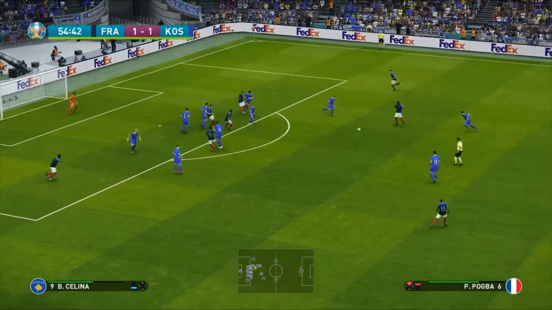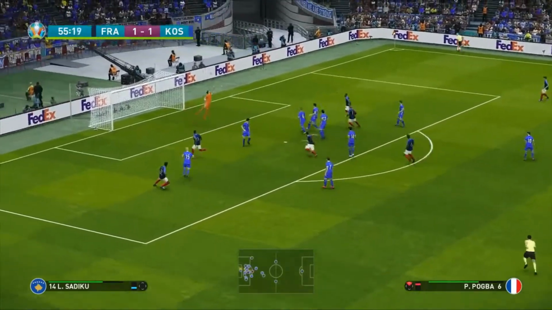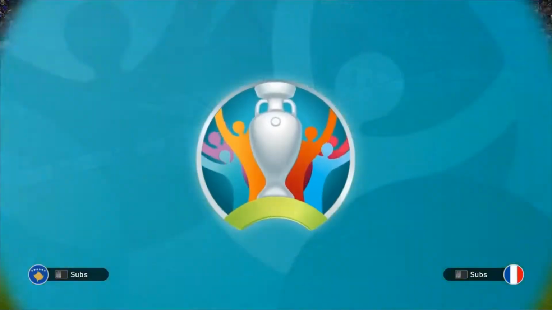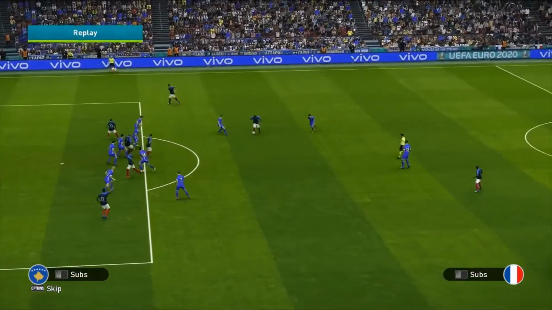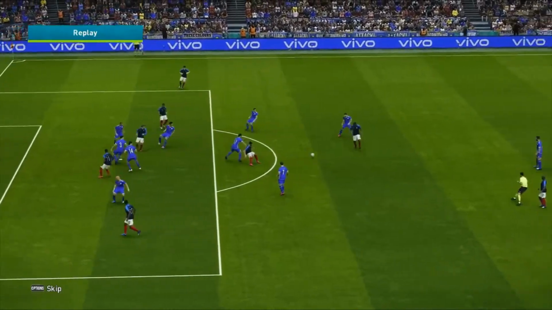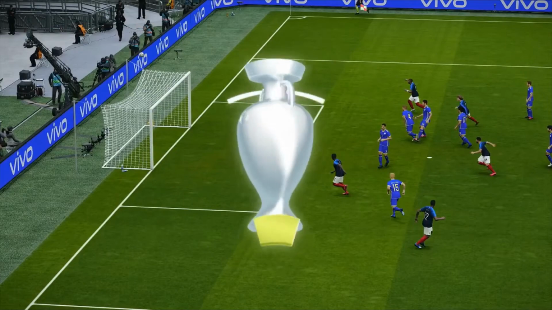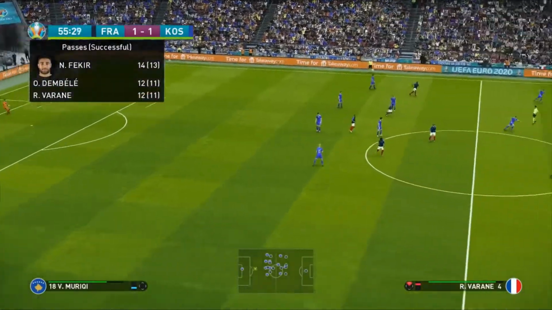Now here's Pogba into Dembele. Back to Paul Pogba again. In for Fekir. Into Pogba, who takes a strike! And it's just over. What a great opportunity that was. Some good hold-up play from this France side. Taking their time, waiting for an opportunity. Pogba lashes at the opportunity, but it does go over the bar. We'll make the changes for both sides in the 60th minute.